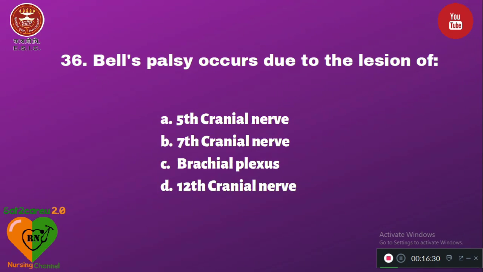Question number 36. Bell's palsy occurs due to the lesion of option A, fifth cranial nerve; B, seventh cranial nerve; C, brachial plexus; D, 12th cranial nerve. So Bell's palsy is due to the lesion in the facial nerve, that is the seventh cranial nerve.